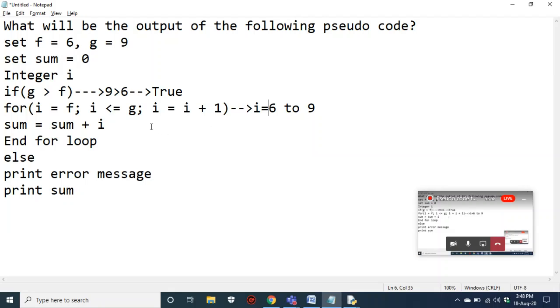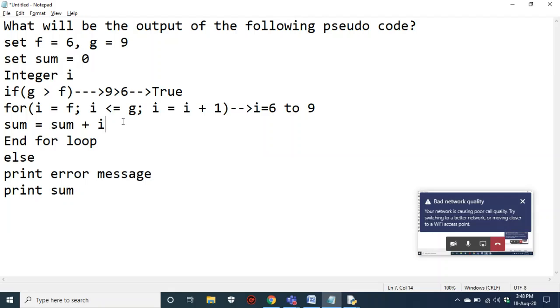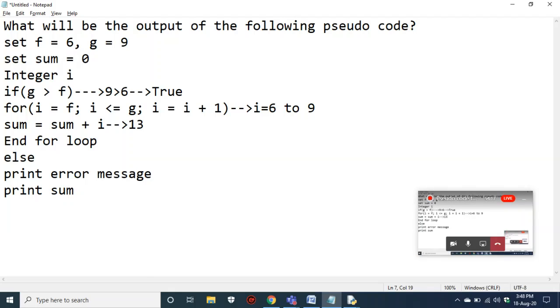First 6 is added, because your loop is giving the first value 6, so 6 is added to sum, so your sum became 6. And then your loop is giving another value, 7. Then you have to add 6 plus 7, so the result is 13. Then you have another value, 8, because your loop gives all the values 6 to 9: first 6, then 7, then 8, then 9. So 8 plus 13 is 21, and the last value the loop is iterating is 9. So 21 plus 9 is 30.